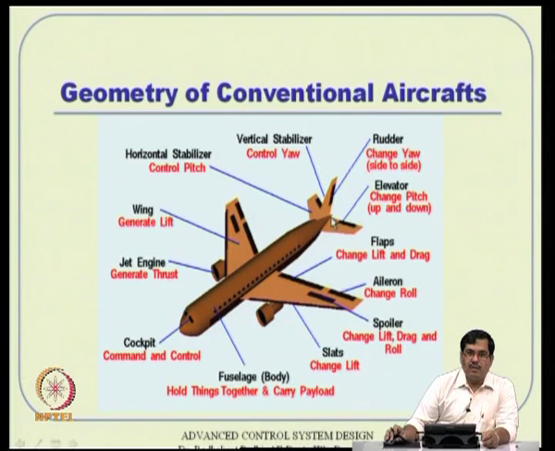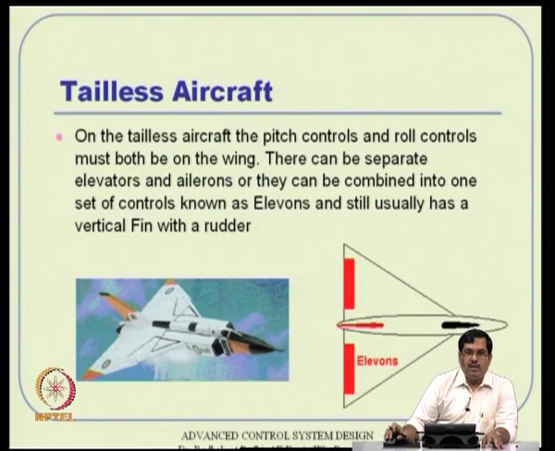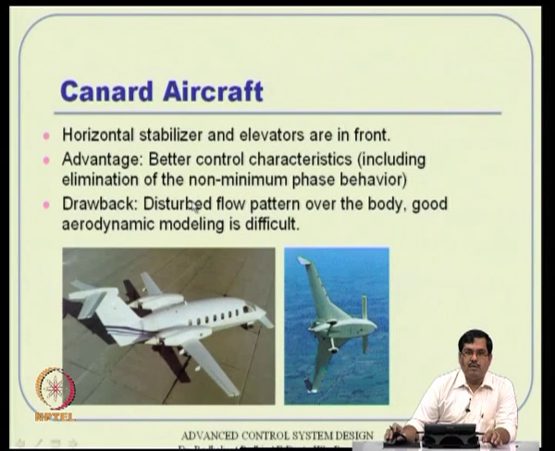However, that means there is a force that is created downwards first here to rotate the aircraft in a positive sense actually. Okay. So, that means this entire body of the aircraft essentially first goes down and then goes up. That is the nature of what is called non-minimum phase systems actually. So, that is avoided here, because if you really want to go up, you create a force up. So, if you create a force up out here, then there is a moment also upward actually. So, then there is no movement of going down and then going up, it simply starts going up and up and up actually. Okay. So, you eliminate this non-minimum phase behavior characteristic actually.